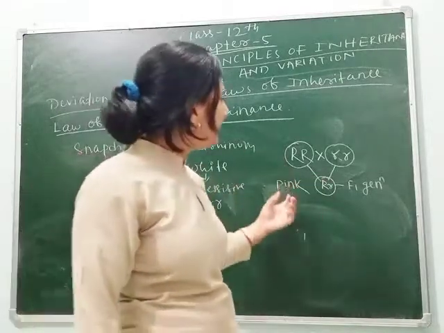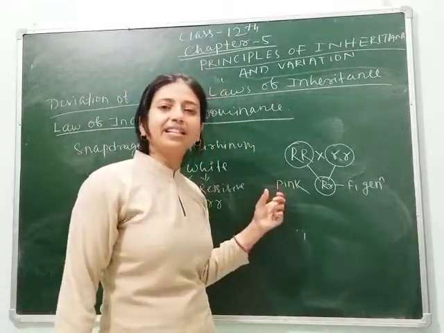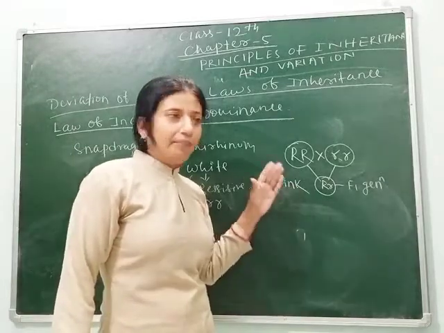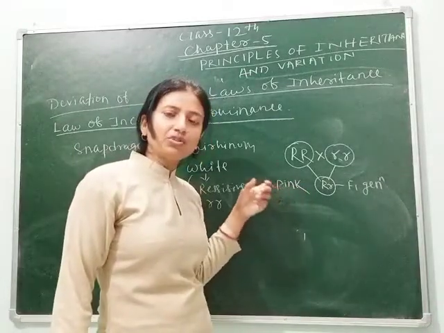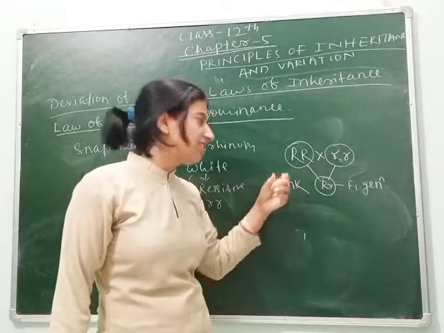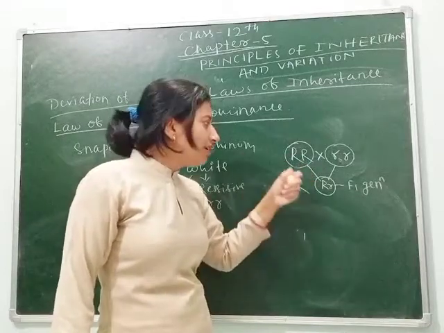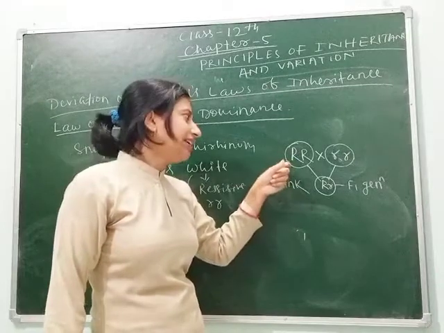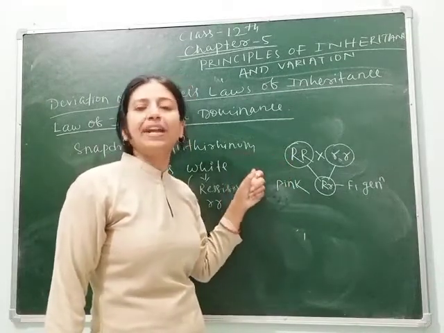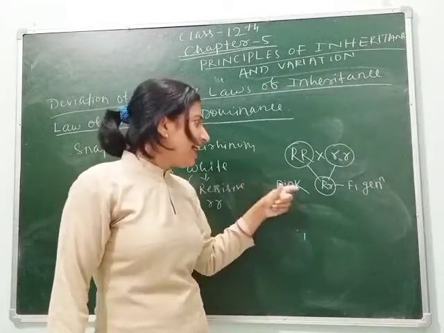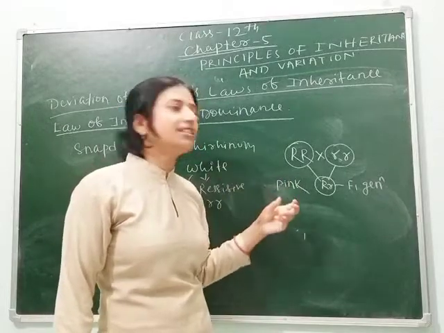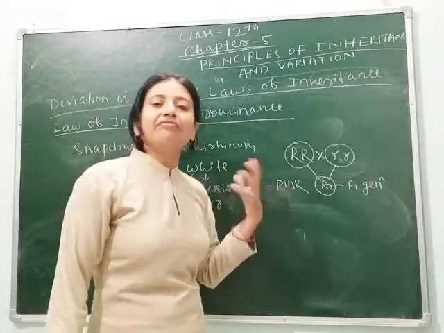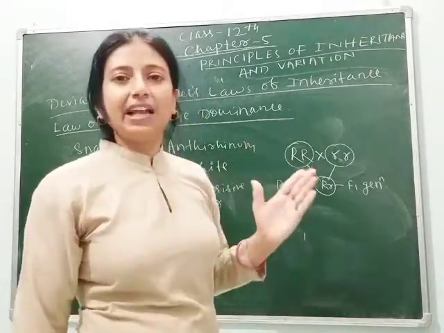Then where does this pink character come from and why? If we follow Mendel's law of dominance, the character expressed here should be red, but the character does not follow Mendel's law of dominance, and here some extra character has come, that is pink. Then where are the red and white characters gone?